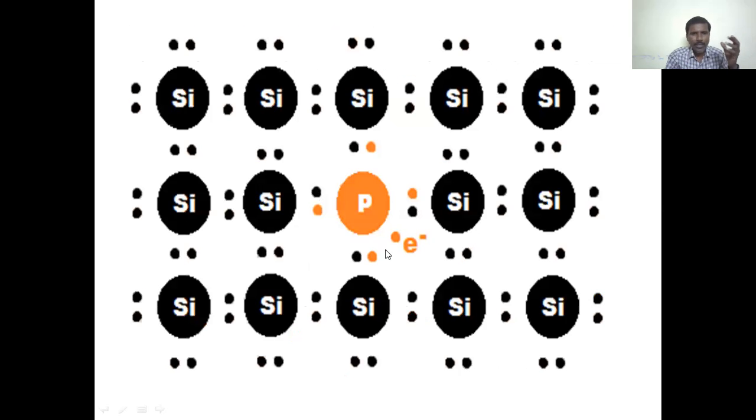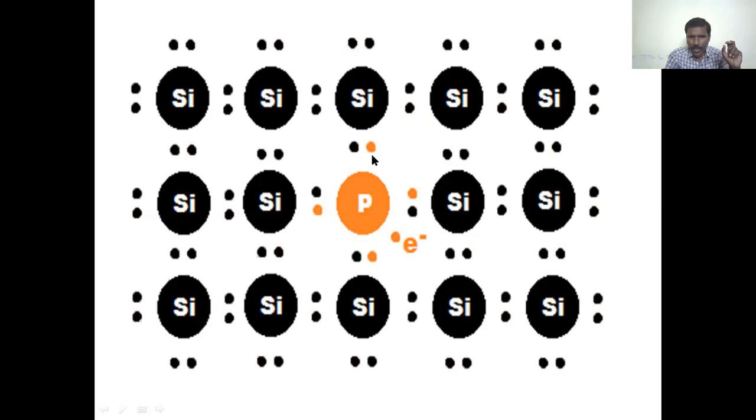Let us take this silicon lattice structure. One of the silicon atoms is replaced with phosphorus. This is one silicon atom, this is a neighboring silicon atom, and this is another neighboring silicon atom, and another. Phosphorus consists of 5 valence electrons.